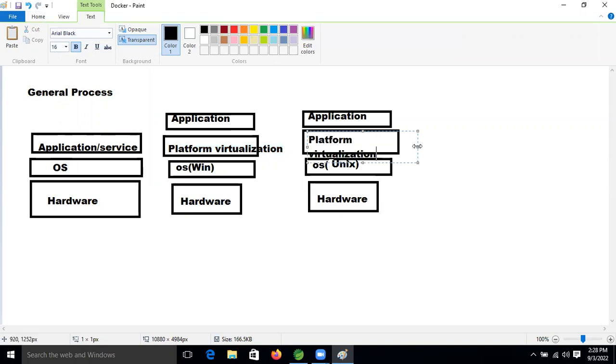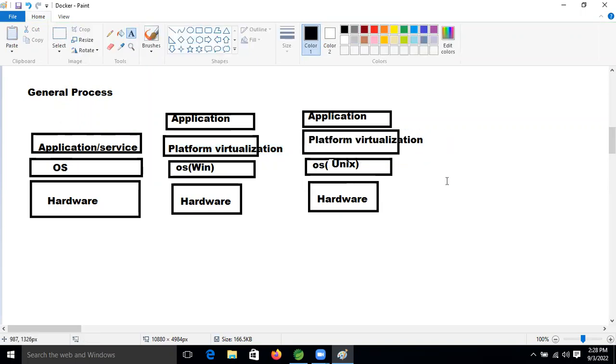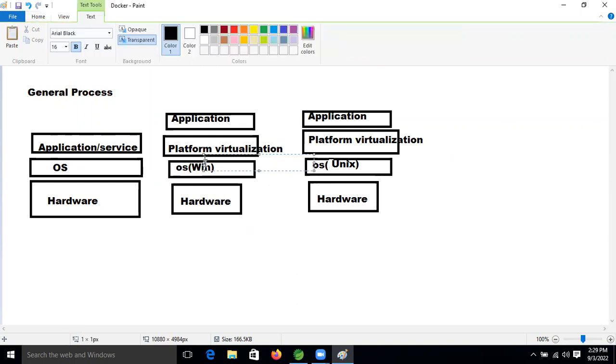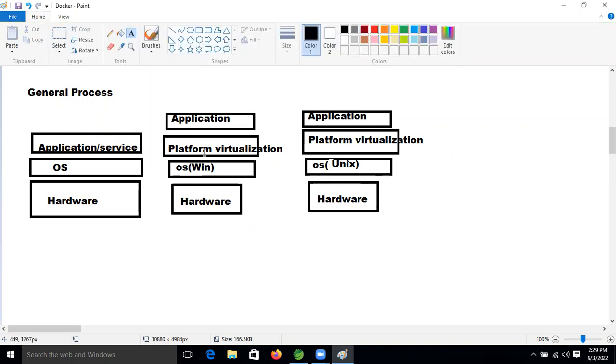Based on that concept, I'm going to introduce Docker, friends. So the solution is: if we want the same application or services to work on every platform, what concept can we use? Platform virtualization. Then everything will work in every operating system.